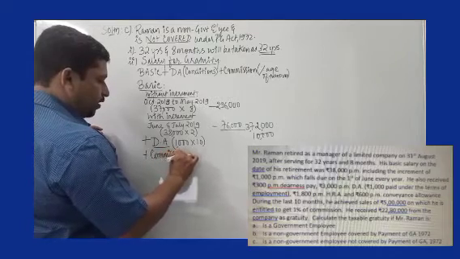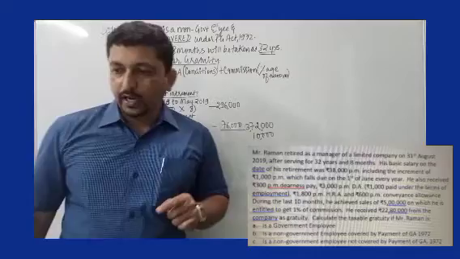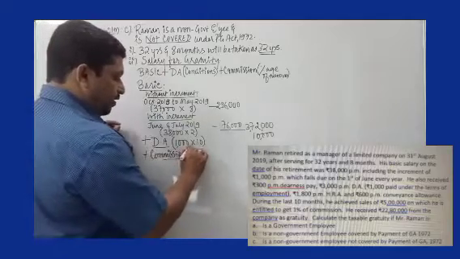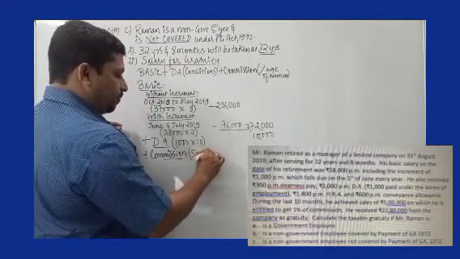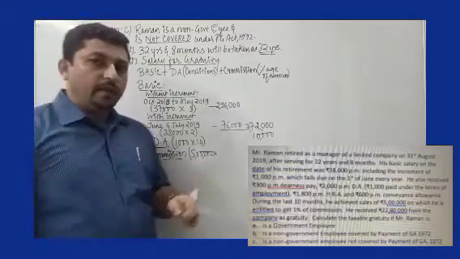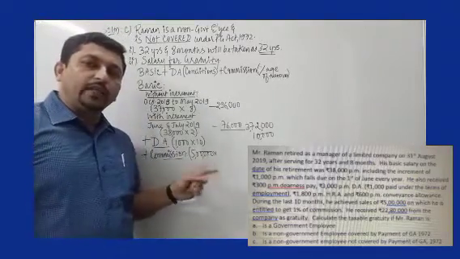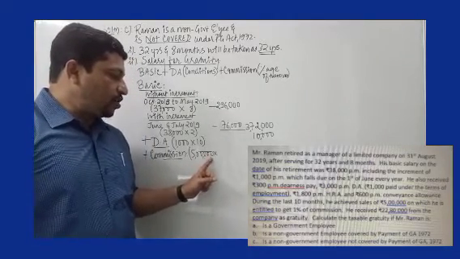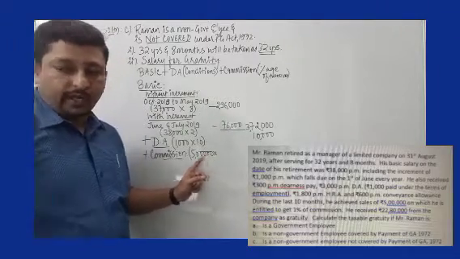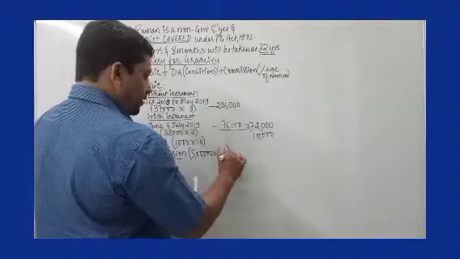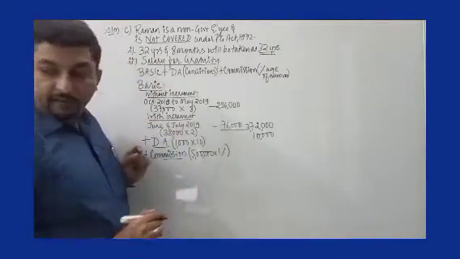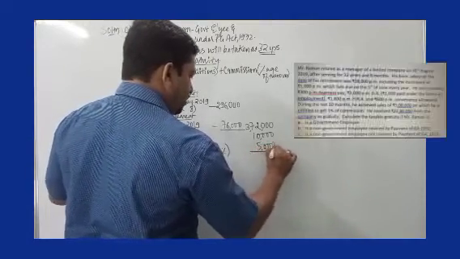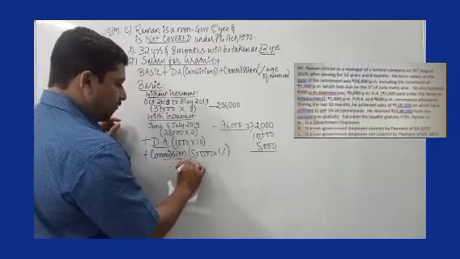Then we have commission as well. What is given regarding commission? Very important point: during the last 10 months, he achieved sales of rupees 5 lakh. So 5 lakh was the turnover achieved by him. Remember, this is for 10 months. If it is given for the year, you will have to convert that into 10 by 12. This is for 10 months exactly, so no conversion is needed. And on this turnover of rupees 5 lakh, he is entitled to get a commission of 1%. So 1% of 5 lakh would work out to 5,000. So therefore, salary for 10 months.